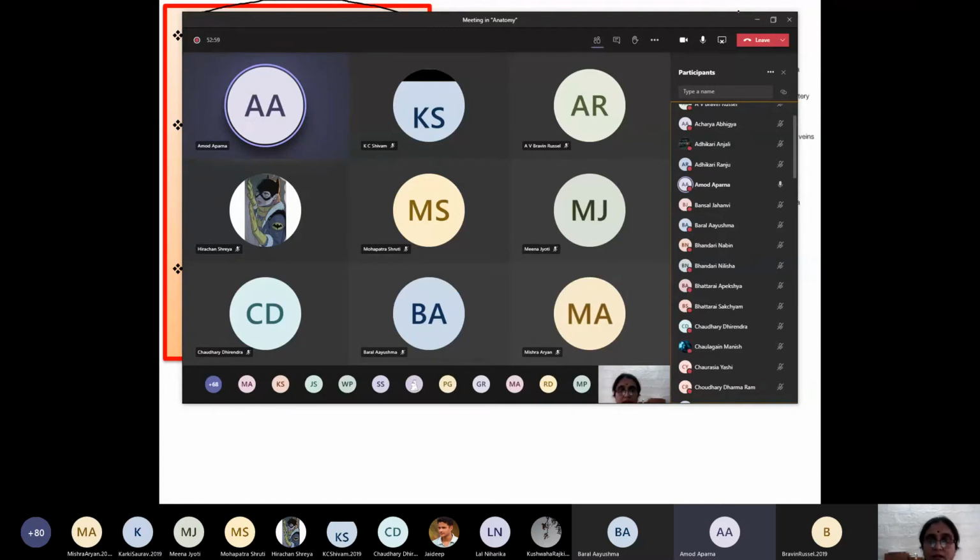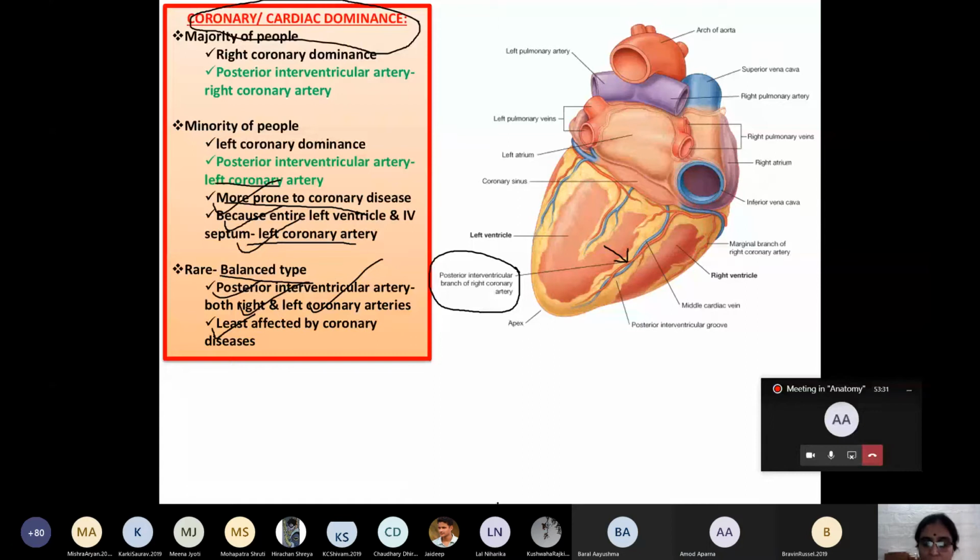Yes, and there is one rare case also in some individuals, 1-2%. Yes, ma'am. In that rare case, the posterior interventricular artery arises from both the right and left coronary arteries. In that case, people are least affected by coronary diseases. And what is that dominance known as? Ma'am, balanced type coronary dominance or balanced cardiac dominance. Okay, thank you very much, Aparna.